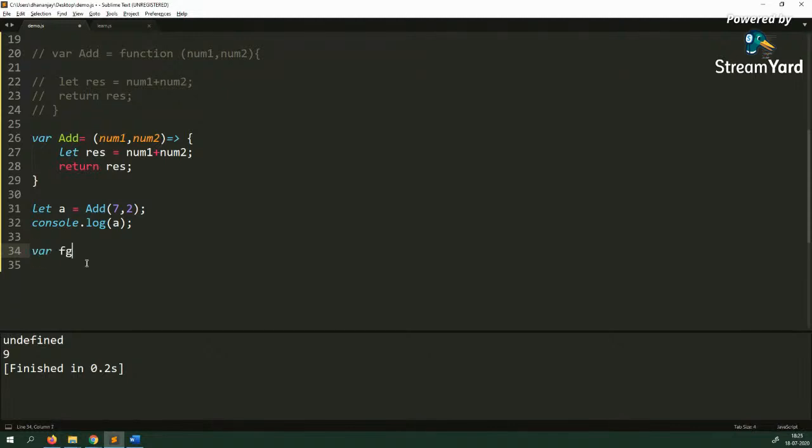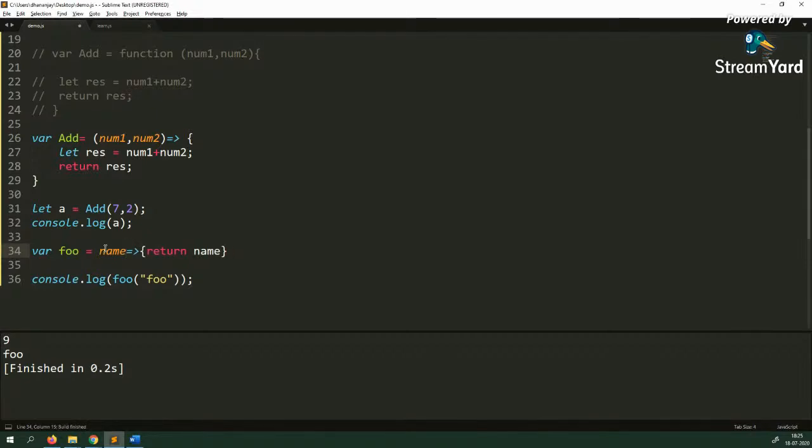So you can say var foo equal to name, and then return name, and console.log foo. You see that it should give you foo. So if you have only one parameter, you can get rid of the small brackets as well, and it works perfectly fine. That is one thing you should know.